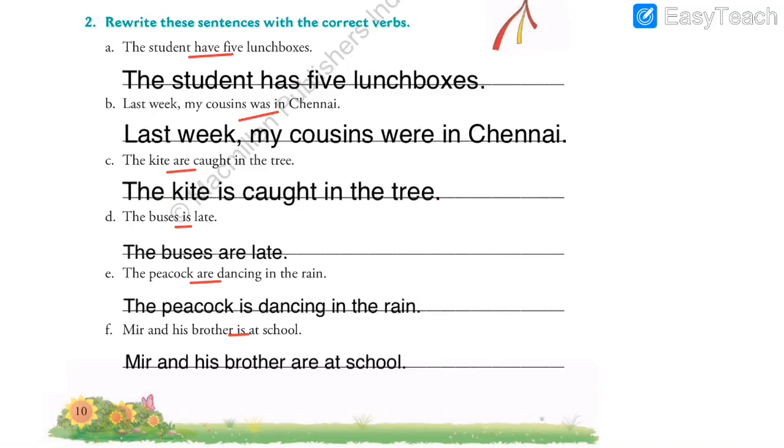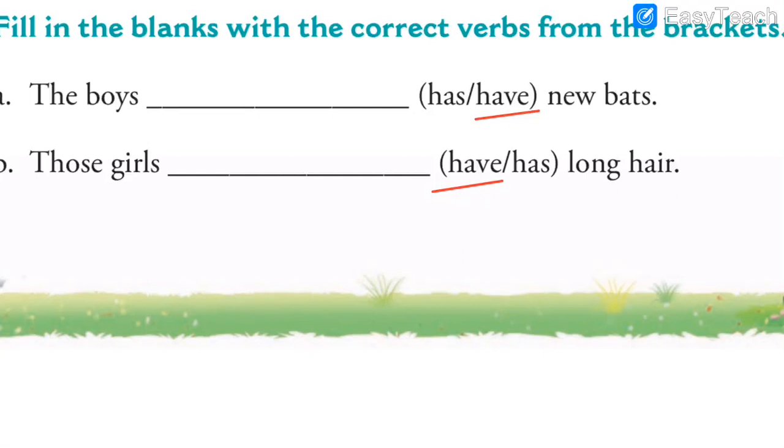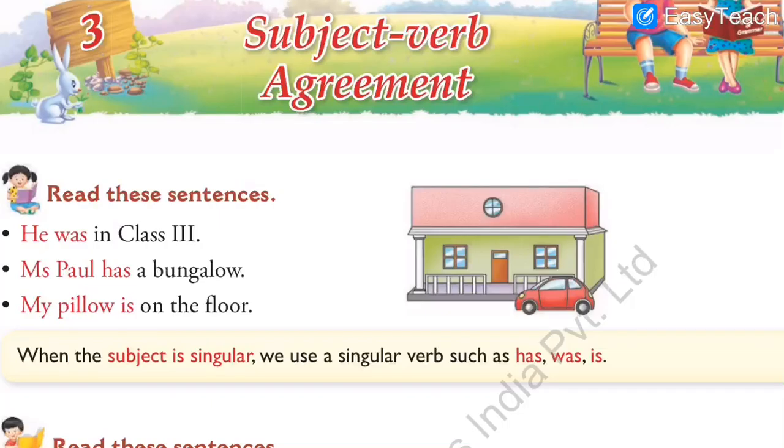Now, as you can see on your screen, we have already solved exercise number 2, rewrite the sentences with the correct verbs. Also, we have solved exercise number 1, which was: fill in the blanks with the correct verb forms from the bracket. So let us quickly revise. In today's lecture, we have understood lesson number 3, subject verb agreement.